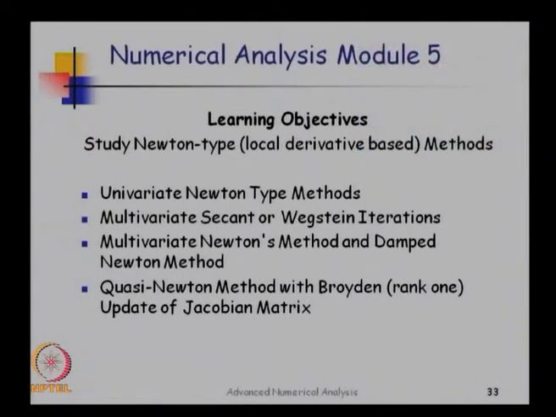The problem with Newton's method is that you have to compute the derivative matrix, the Jacobian matrix. If there are n equations and n variables, in every iteration you have to compute an n cross n matrix, and this can be numerically quite complex if you have thousands of equations. These quasi-Newton methods allow you to do an approximate update of the Jacobian. They construct a new Jacobian using the old Jacobian, and this way they save computations. So we are going to have a brief introduction to these quasi-Newton methods.